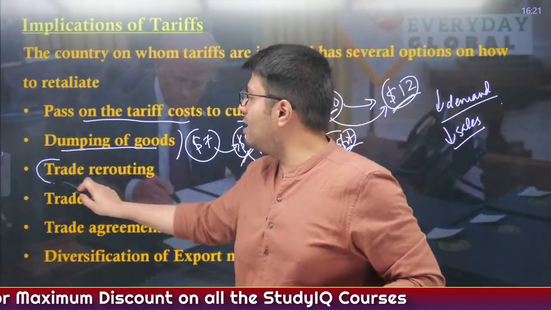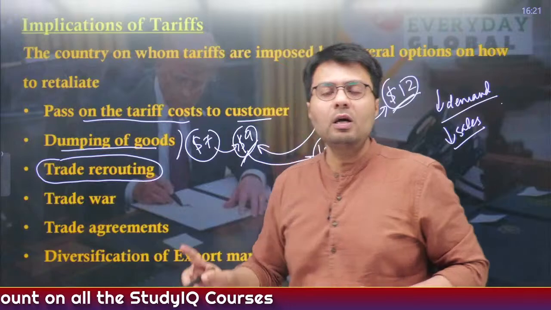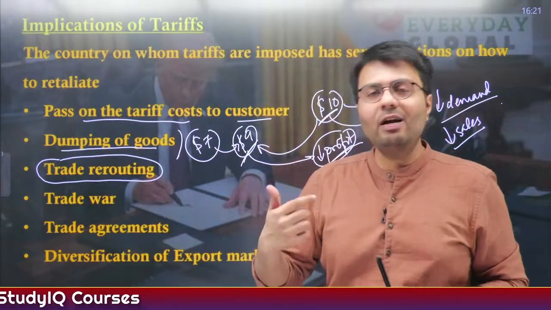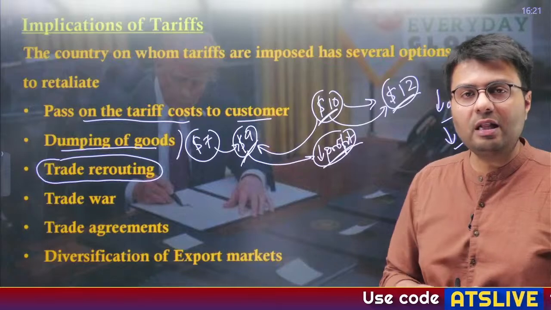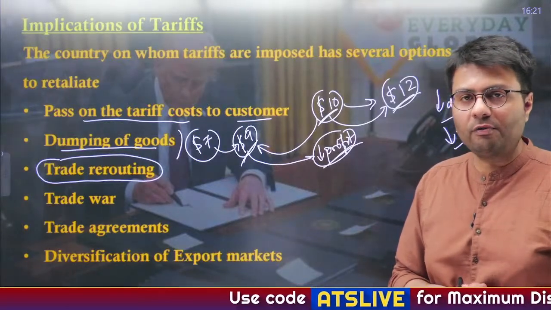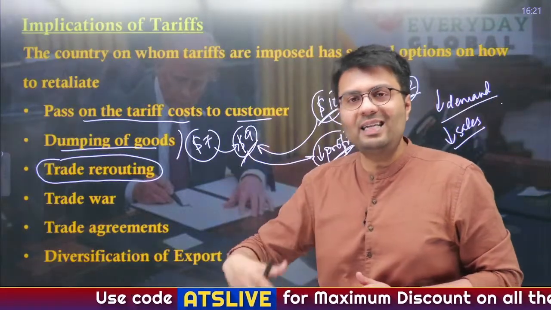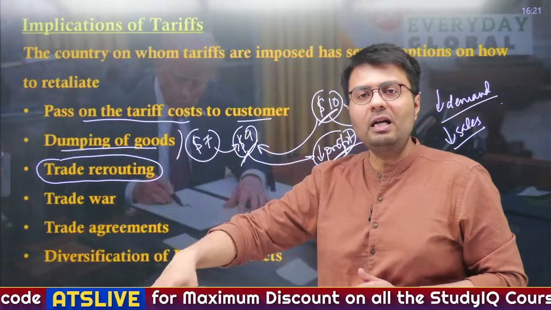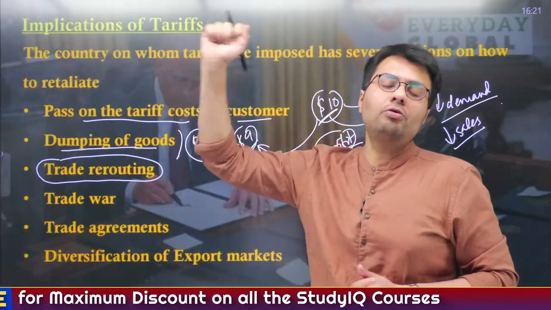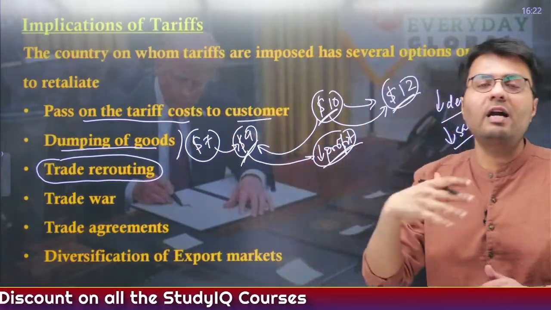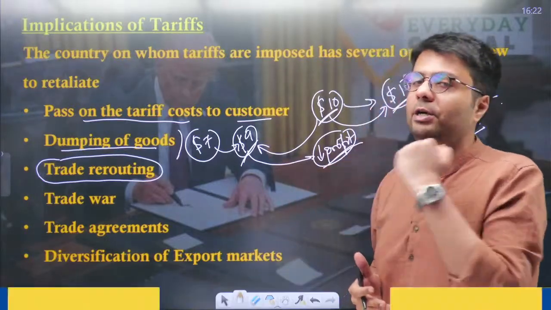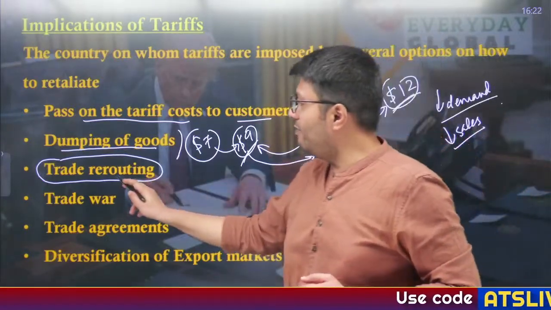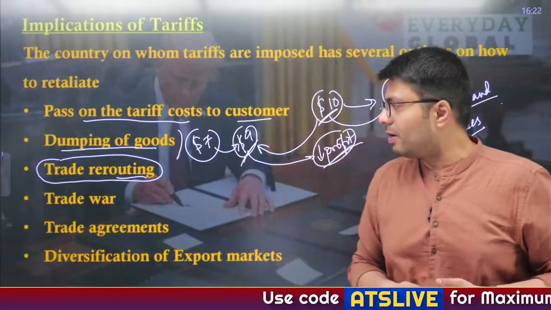Also, you can reroute the trade to other locations. Suppose India is required to pay 26% of tariff, but other geographies like Brazil are only required to pay 10% of tariff. So what India can do is it can send its goods to Brazil, and Brazil will then send Indian goods to US with minimum value addition, and the tariff will be applied on Indian goods which are routed from Brazil at a lesser rate as compared to the Indian rate. So this is how even trade rerouting can work in your favor.